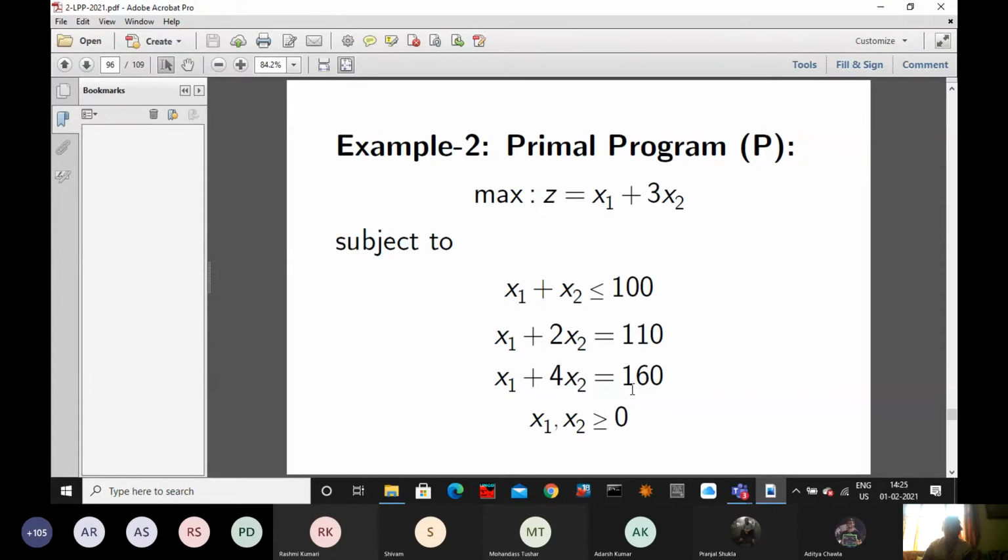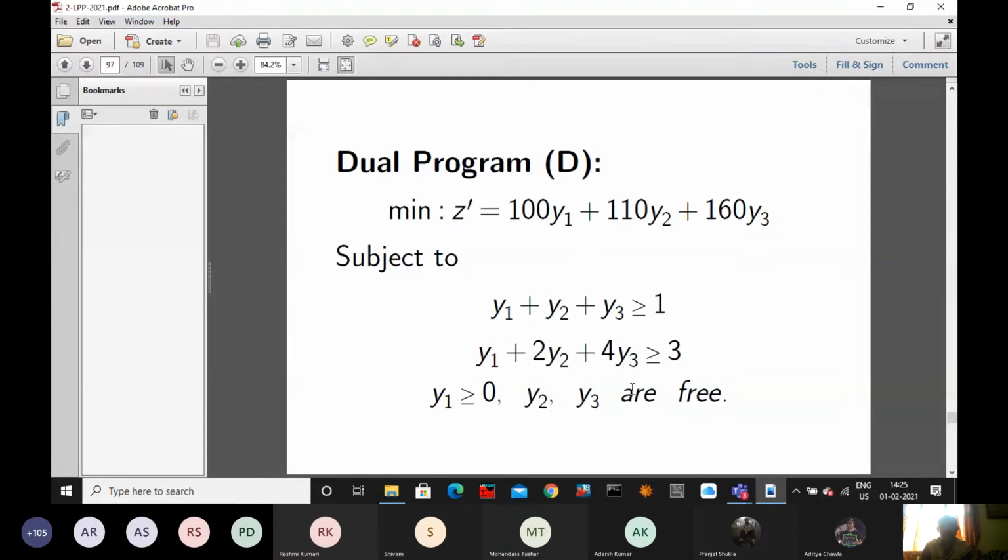Okay. Now this problem, if it is given to you, which method will you apply? It is also dual simplex, because it is a minimization type. But there are free variables. For the free variables, there will be two variables. For example, I am saying y2 is free. So for y2, you will write y2 equal to y2 dash minus y2 double dash, where y2 dash and y2 double dash are both non-negative.